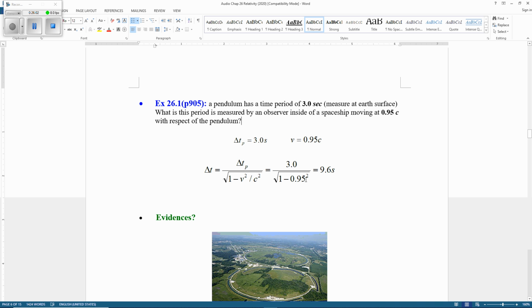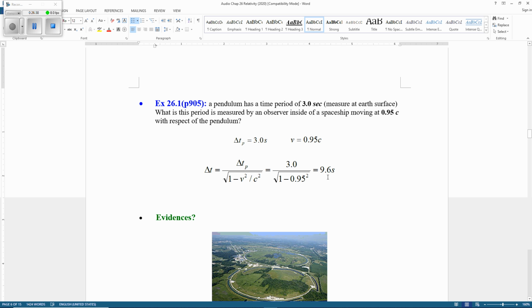If you use a calculator, let's see what we have. 3 divided by the square root. Inside we have 1 minus 0.95, don't forget to square, then you close the parentheses.